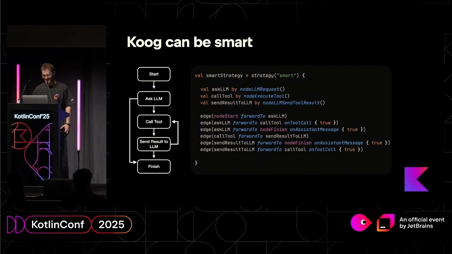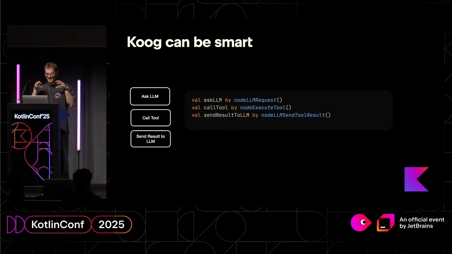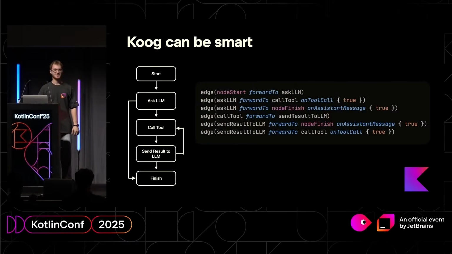So that's the idea. With Koog, you can define the nodes, the steps of your pipeline in your agent, like ask the LLM, call a tool, and so on, and then connect them with edges. Another beauty of this is that, first of all, it's very composable. And second, if you show this code to your machine learning colleague that doesn't know Kotlin, they will easily be able to understand this and suggest improvements.